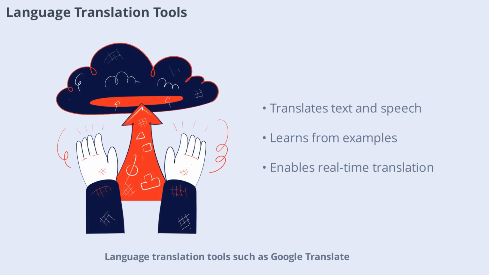Language translation tools such as Google Translate rely on narrow AI and machine learning to convert text and speech between languages. These systems learn from millions of examples to improve translation accuracy. Machine learning enables real-time translation, breaking down language barriers and connecting people around the world.